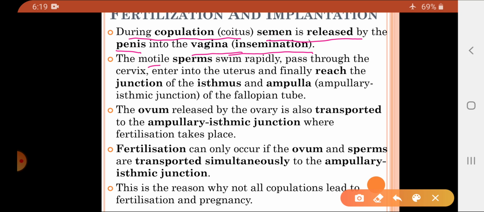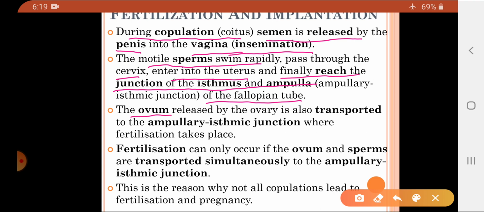Now these motile sperms swim rapidly, pass through the cervix, enter the uterus and finally reach the junction of the isthmus and ampulla of the fallopian tubes. So whatever sperms are released into the vagina of the females will swim and enter the cervix, through the cervix they enter the uterus, and then the junction of the isthmus and ampulla of the fallopian tube. That junction is also called the ampullary isthmic junction.